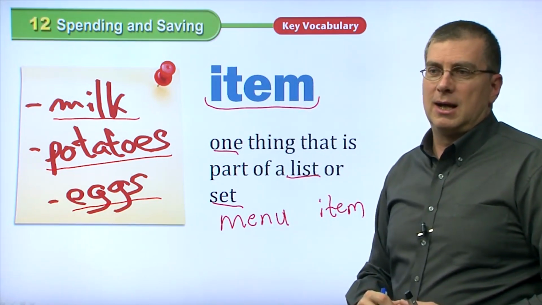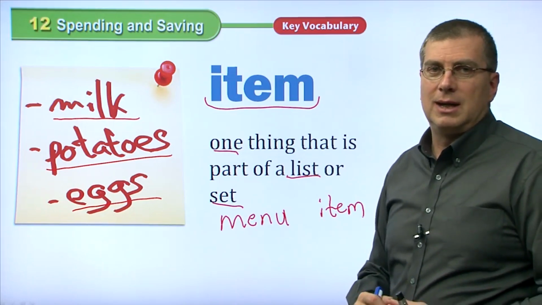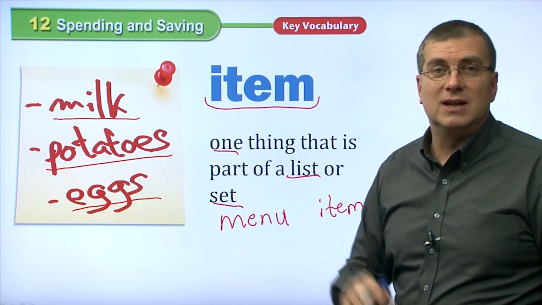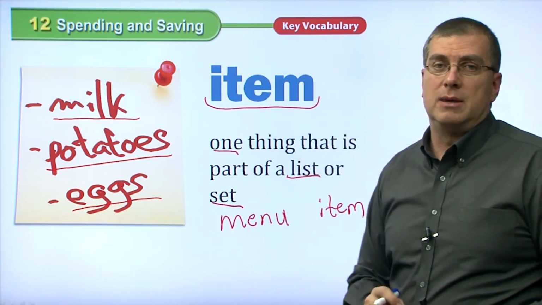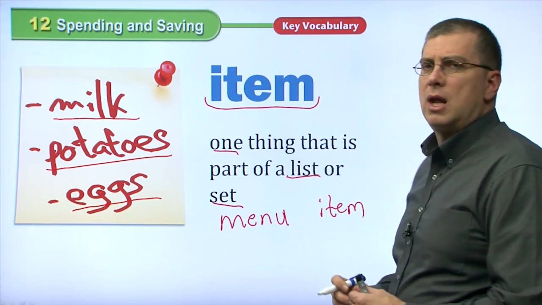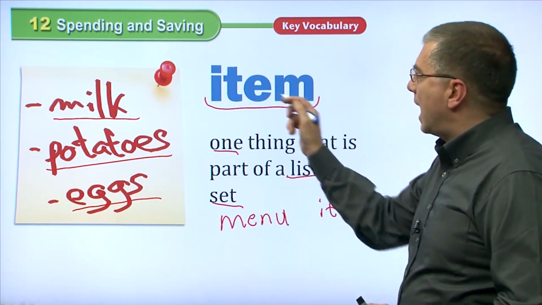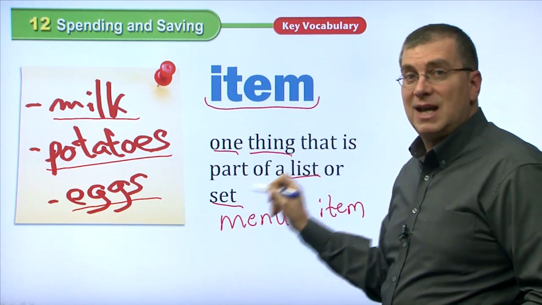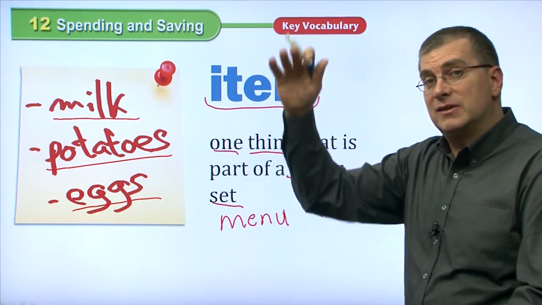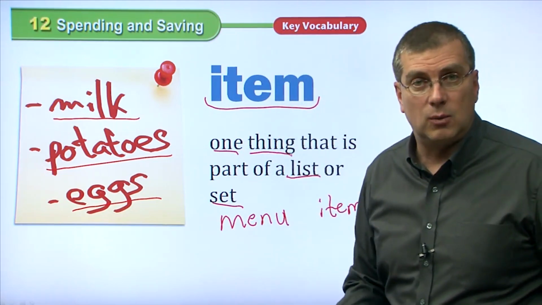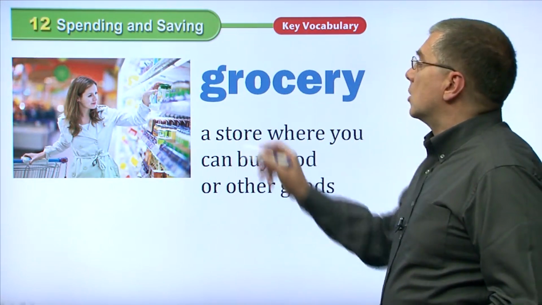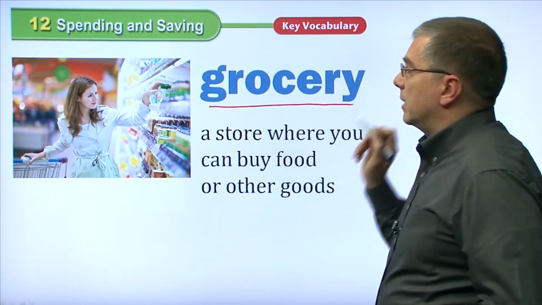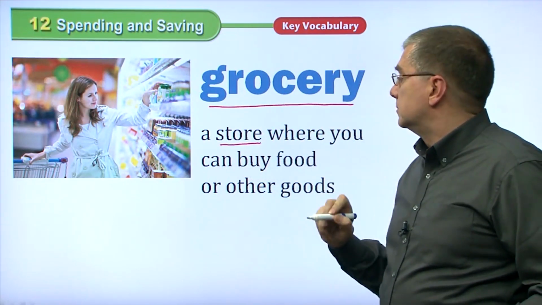Don't say, I like this menu, for fried chicken. Fried chicken is an item on the menu. So be careful with that. I hear a lot of Konglish using menu. But anyway, item is one thing. It's part of a list, a set, or a menu is a list of things that you might order at a restaurant.